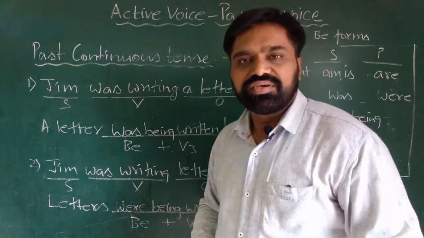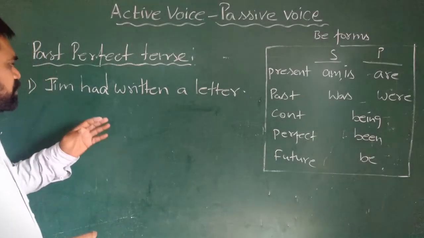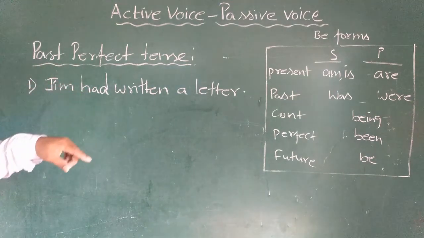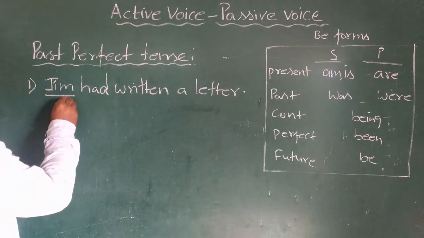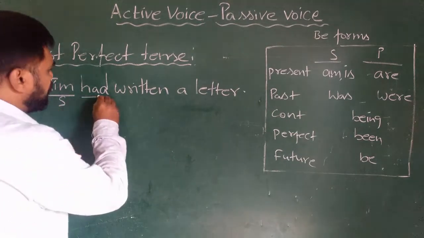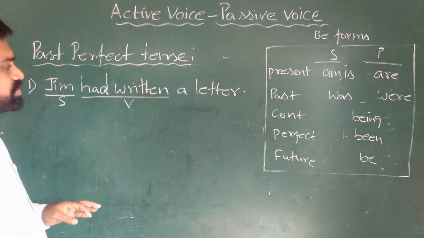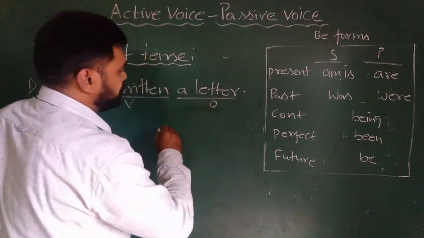Let us see the next form of the verb. I have taken the same example once again, but in a different tense, past perfect tense. See this sentence, Jim is the subject here, had written is the verb which is in past perfect tense, and a letter is the object.